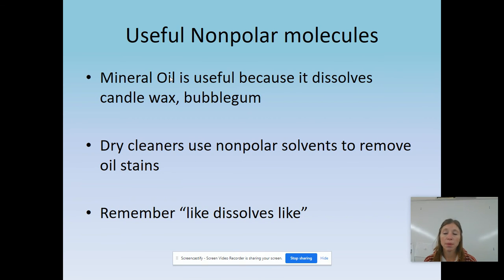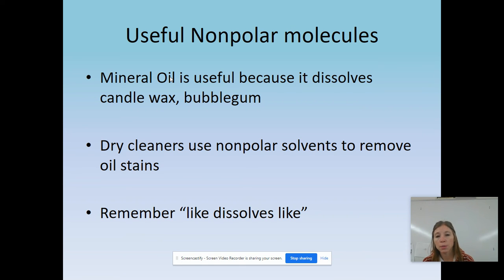Okay, some useful nonpolar molecules: mineral oil. We use mineral oil for different things. The book says that it dissolves candle wax and bubble gum, anything that is nonpolar. So let's say I get bubble gum, Rice Krispies, marshmallows in my hair. If I just use water, it's just going to gum it up. The best solution, instead of cutting off your hair, would be peanut butter or oil. Rub it in there, and it's going to start dissolving and taking that out, and you could just grab it out, because of the nonpolar properties of the oil and the bubble gum.